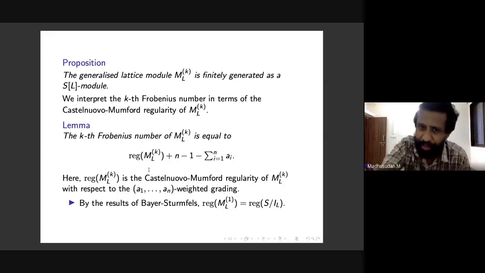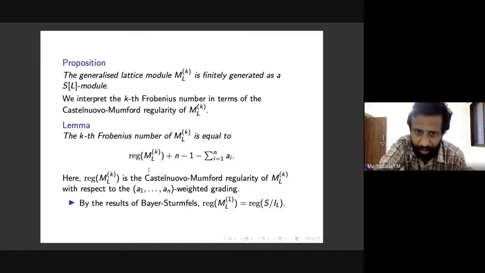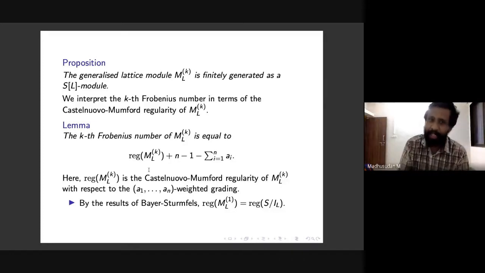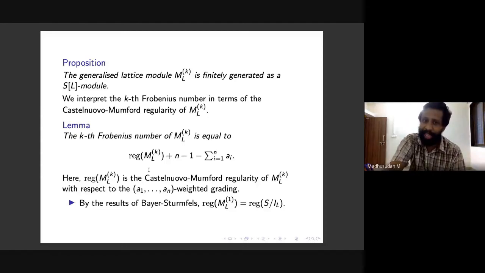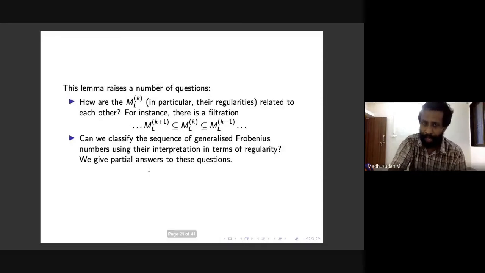Okay, this goes beyond that observation we made in the beginning about MLK and the kth Frobenius number. Again here the regularity is with respect to the A1 to AN weighted grading. For K equal to 1, you might ask how this relates to our previous formula, because we saw the same thing with S mod IL rather than MLK. This is explained by the work of Bayer-Stillman, which says that the regularity of ML1 agrees with the regularity of S mod IL. So these two agree, and this is consistent with the case K equals 1.